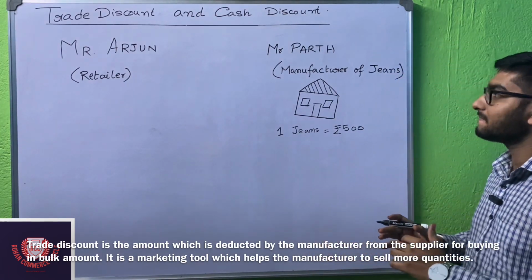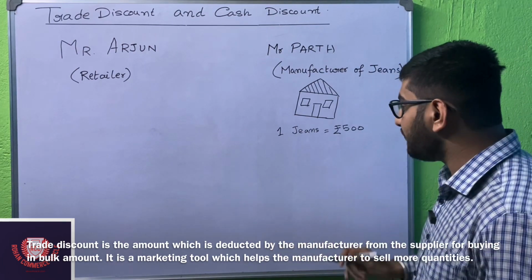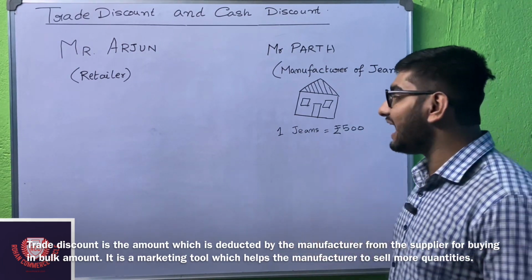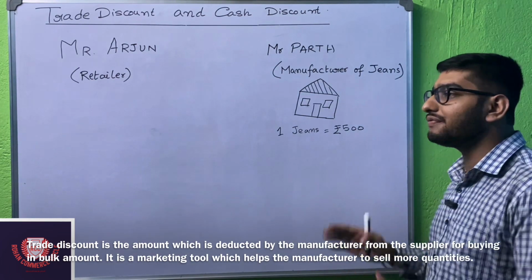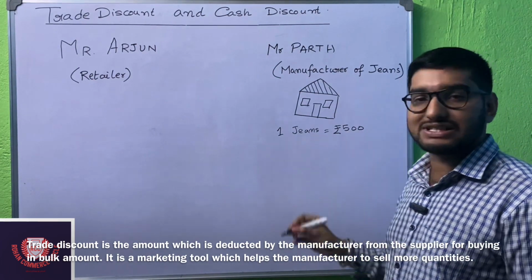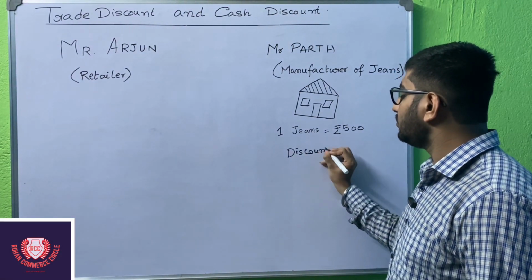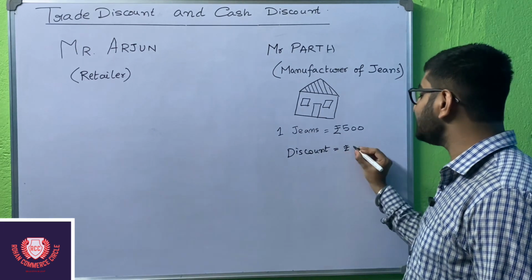So Mr. Parth said, okay, if you buy 30 jeans, I will give you a discount of ₹200 on each jeans. So how much discount is he giving? He is giving a discount of ₹200 per jeans.